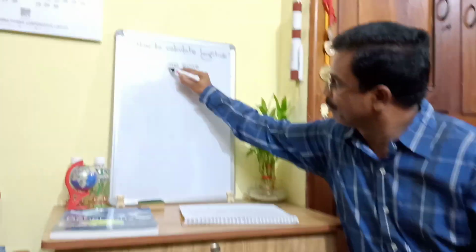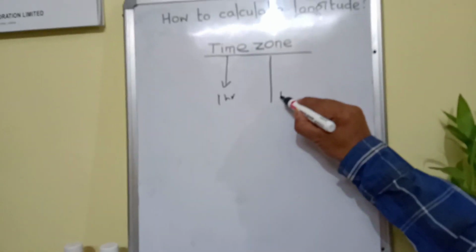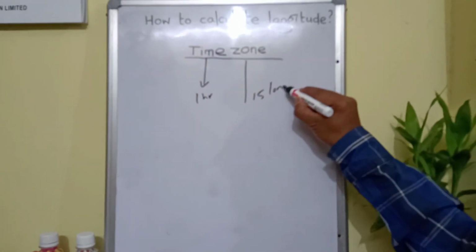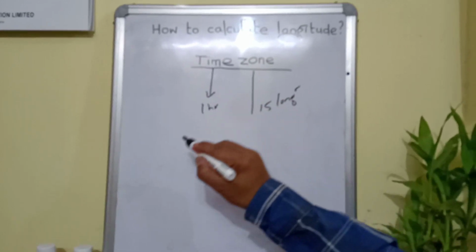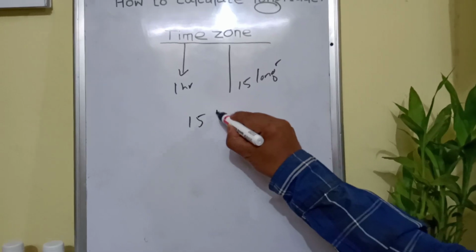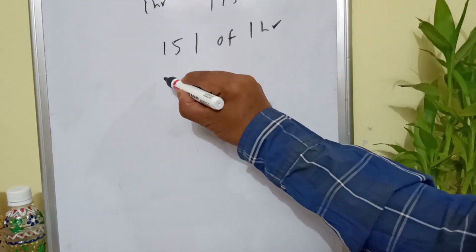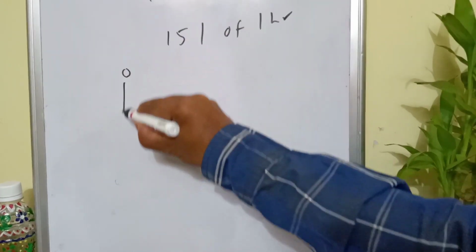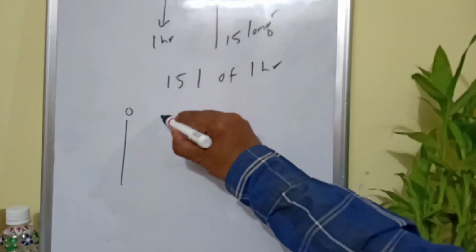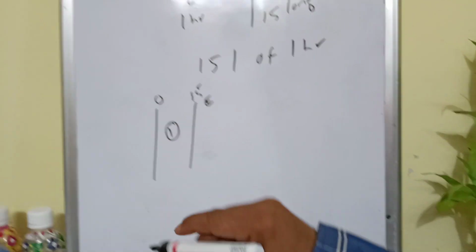Clear? Now children, another topic, time zone. You see, time, 1 hour, and zone, an area of 15 longitudinal coverage. Clear? I mean to say, a time zone consists of 15 longitudes of 1 hour duration. Clear? Here you see, this is the prime meridian, 1 2 3 up to 15 degree east. This is a one time zone.